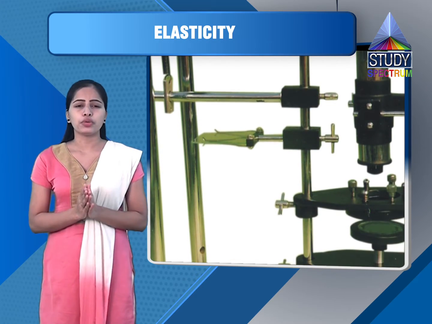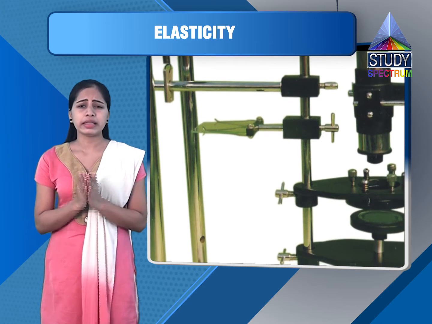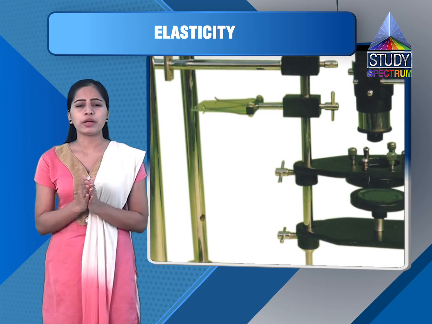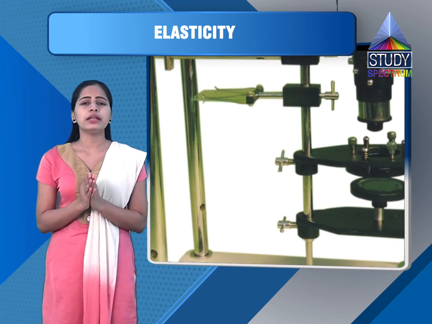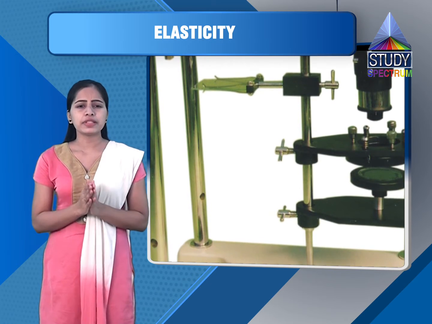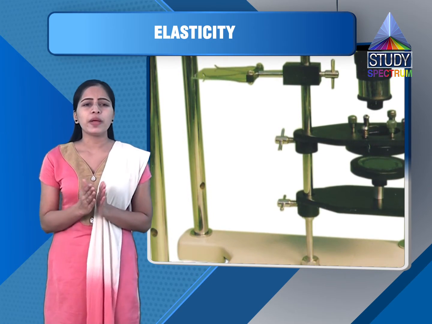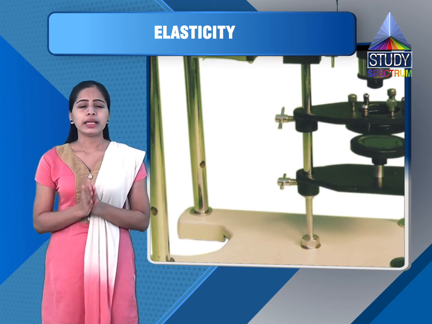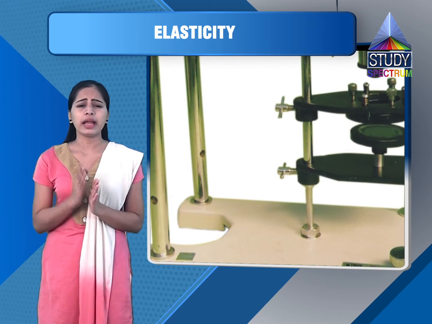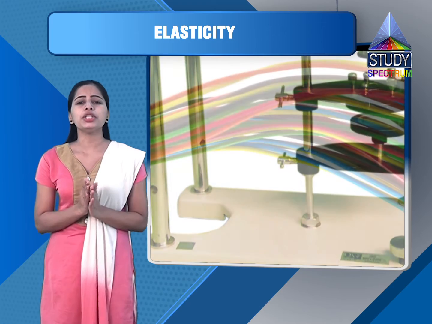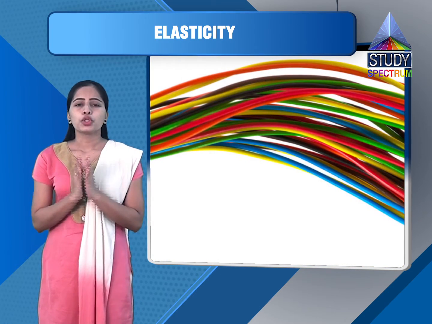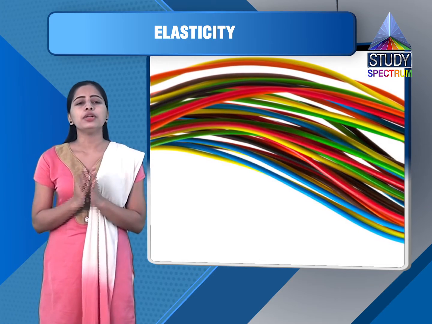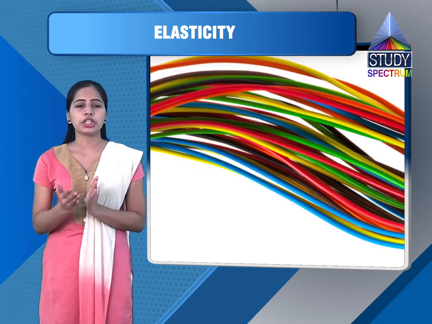The elongation is produced in wire Q, and it is measured by the vernier V. The reference wire is used to compensate for change in length that may occur due to change in temperature. The increase in length of the reference wire and experimental wire due to change in room temperature is the same. So we use the reference wire to remove the error caused by change in temperature.